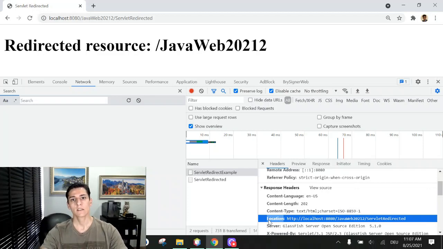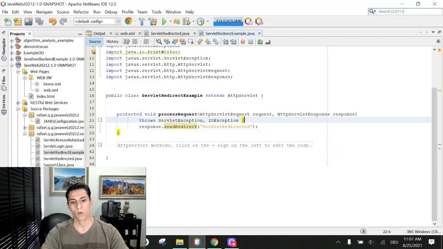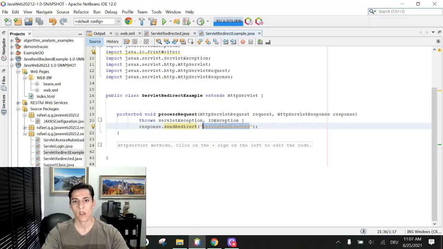Okay, so that is how HTTP works. It can be done with any programming language you want, just making use of HTTP headers. Now let's see how to do that with the Java programming language. We have a very simple way to implement that with a servlet. This servlet is mapped to be the first URL we are accessing, and when it's processing we can tell it, in your response you write in sendRedirect directly another address, another servlet, or any other URL you want.